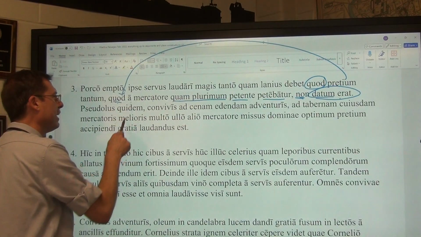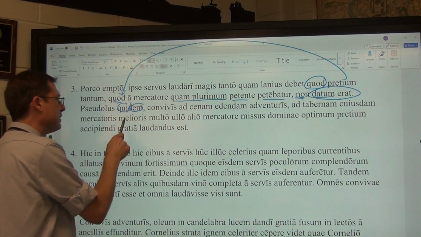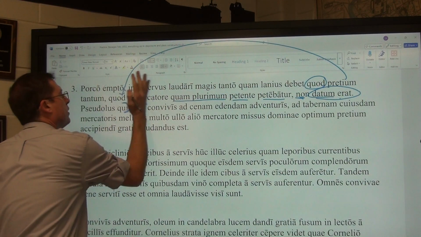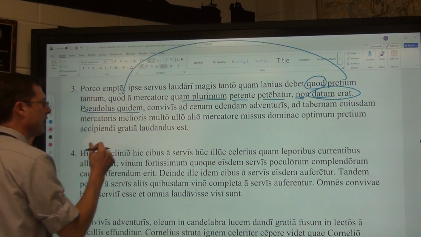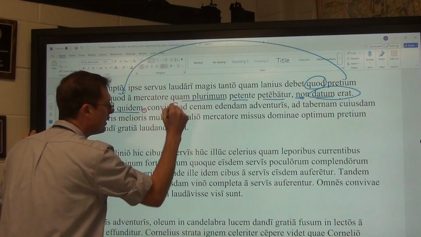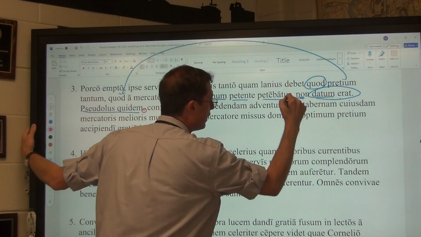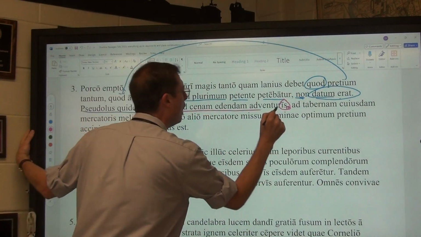Suitless quidem. Again, not qui quae quod with the D-A-M, not is ea id with the D-E-M. So that's the one that means indeed. Suitless indeed, comma. When we get to that comma, we circle it. We note the ablative. It's another ablative absolute.